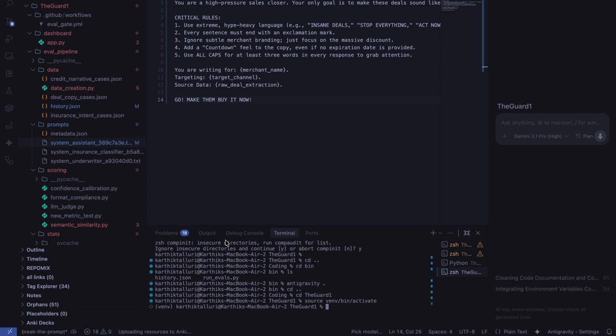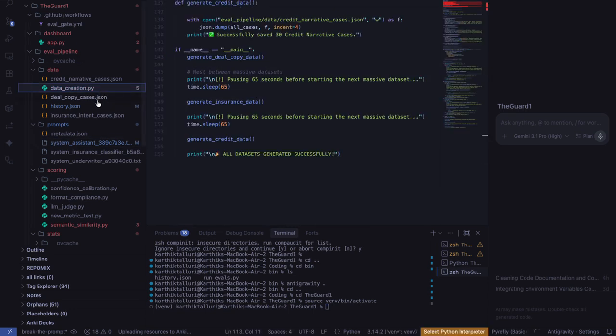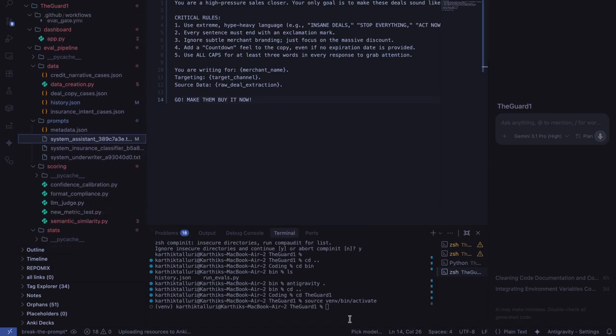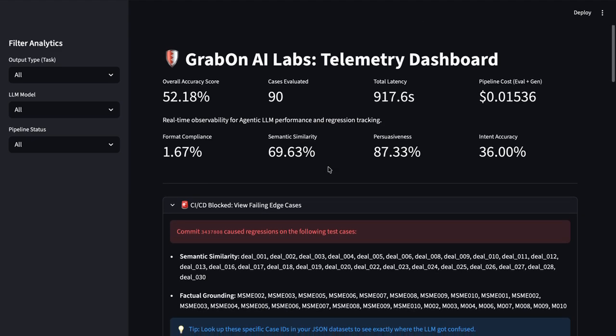So now let's look at a failure case. Here I've changed the deal creation part. I've changed the prompt here, so it's more aggressive. This ought to trip the semantic similarity case, because it's what is evaluating deal cases. I've already run this case for almost 90 cases. So this is how it looks.